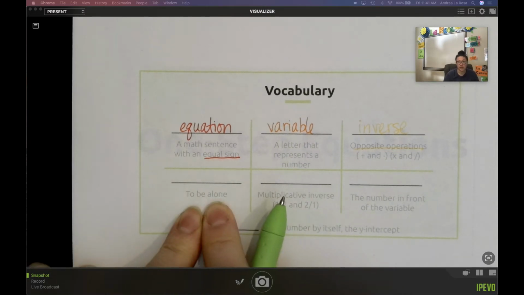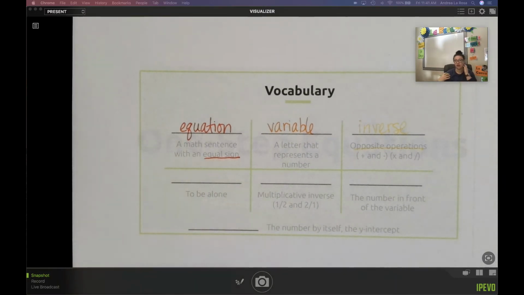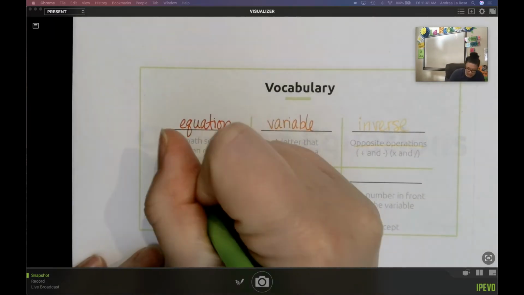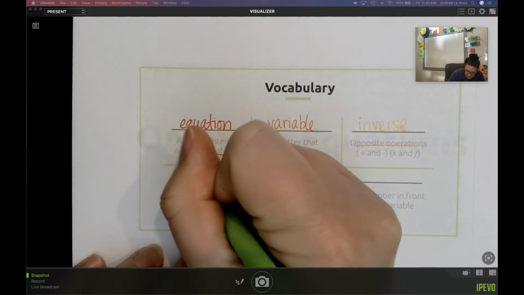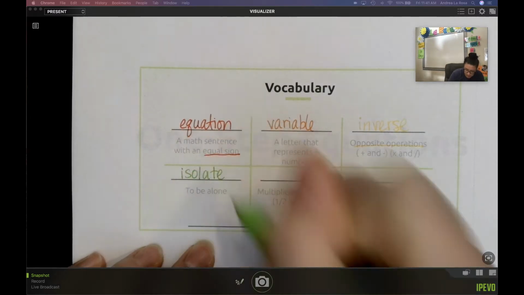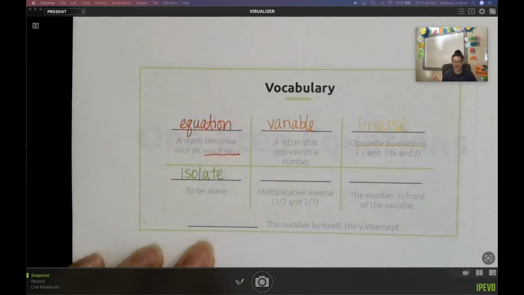To isolate means to be alone. This isn't just for math. This is also like my brothers drove me crazy growing up. So if I wanted to be alone, I would isolate myself from them. In solving equations, we're going to isolate the variable. We're going to get it all by itself.